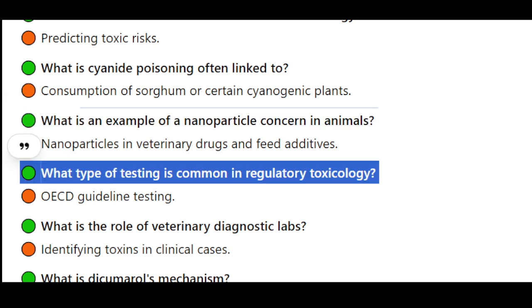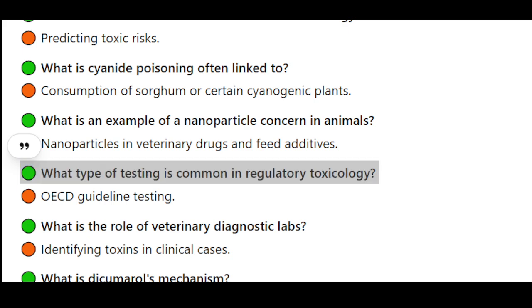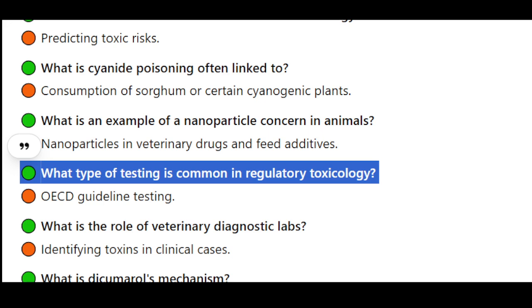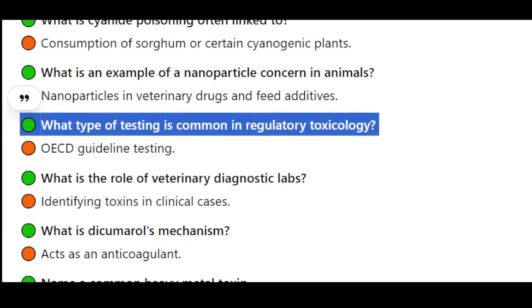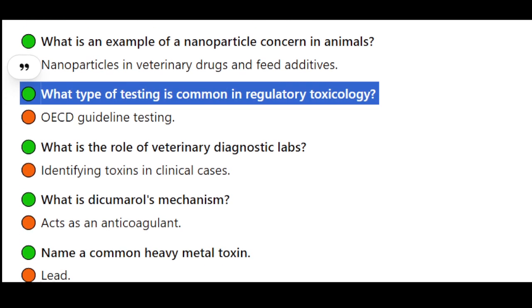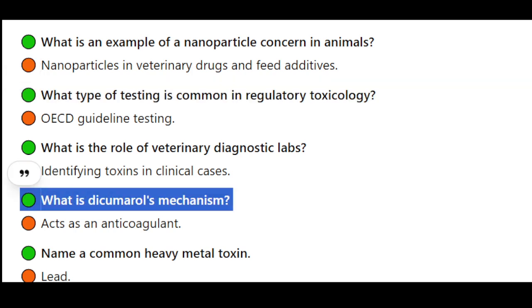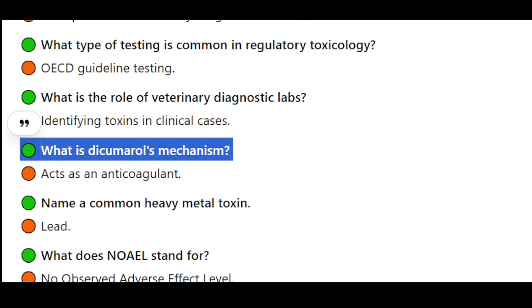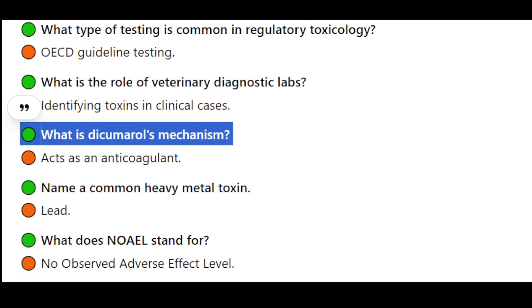What type of testing is common in regulatory toxicology? OECD guideline testing. What is the role of veterinary diagnostic labs? Identifying toxins in clinical cases. What is dicumarol's mechanism? Acts as an anticoagulant.